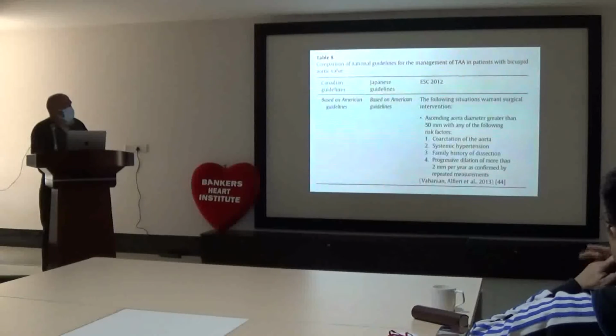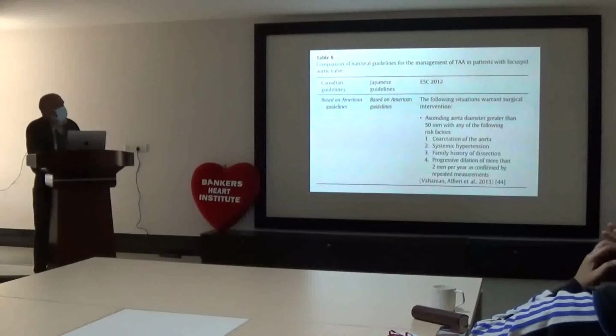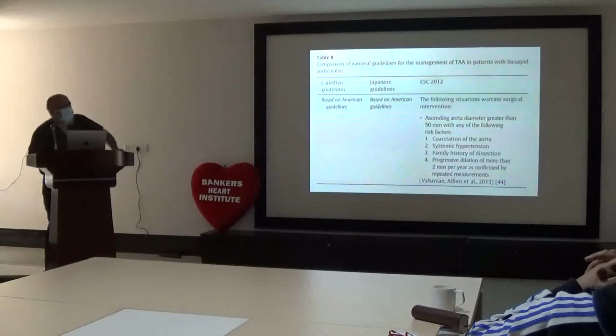The comparison of the national guidelines for the management of aneurysm in patients with bicuspid aortic valve. There are three: the Canadian guideline, Japanese guideline, and European guideline. The Canadian guideline basically follows the American guideline, and even the Japanese nowadays follow the American guideline. They follow the following situations that warrant surgical intervention in bicuspid aortic valve disease.